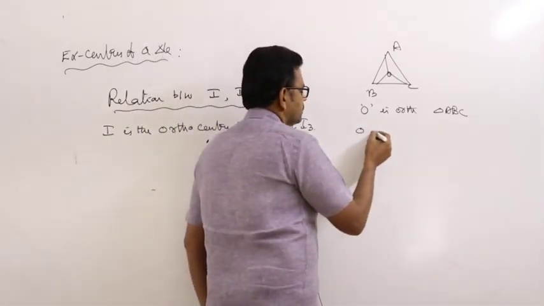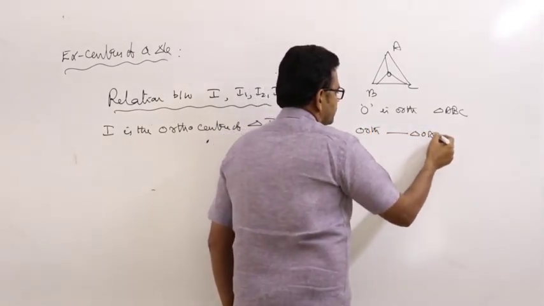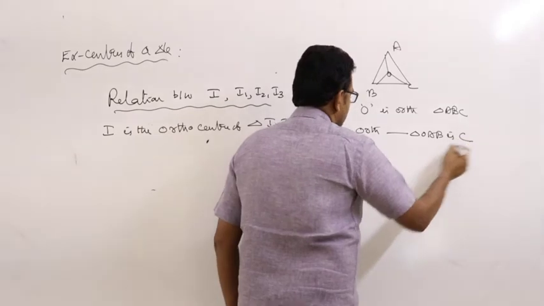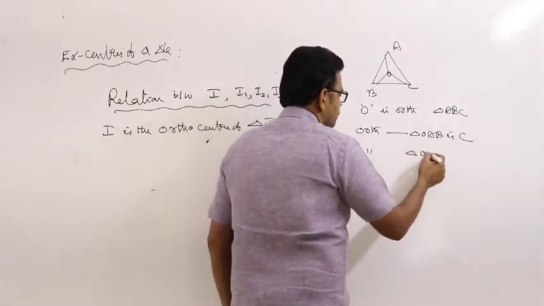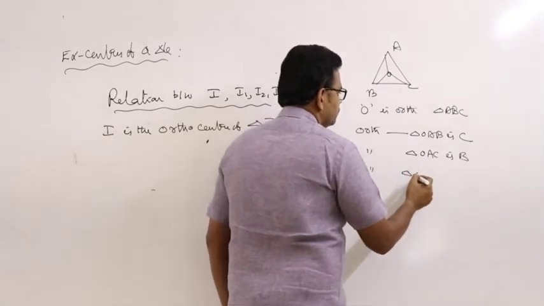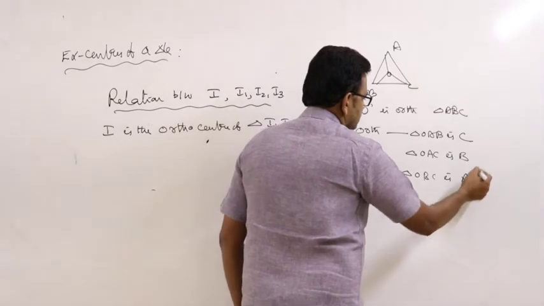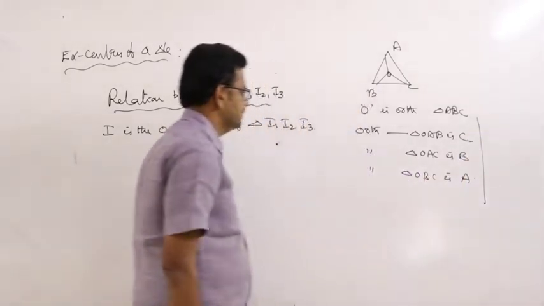So the orthocenter of triangle OAB is C. Orthocenter of triangle OAC is B. Orthocenter of triangle OBC is A. In the previous class, I discussed this point.